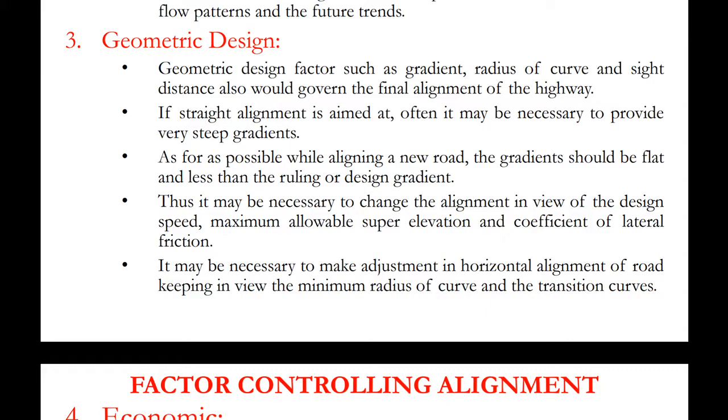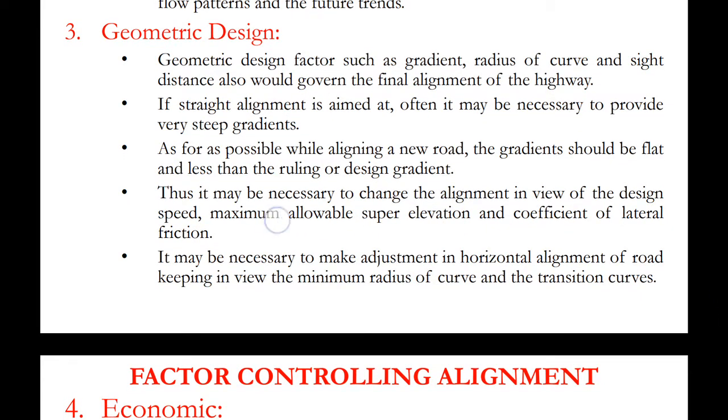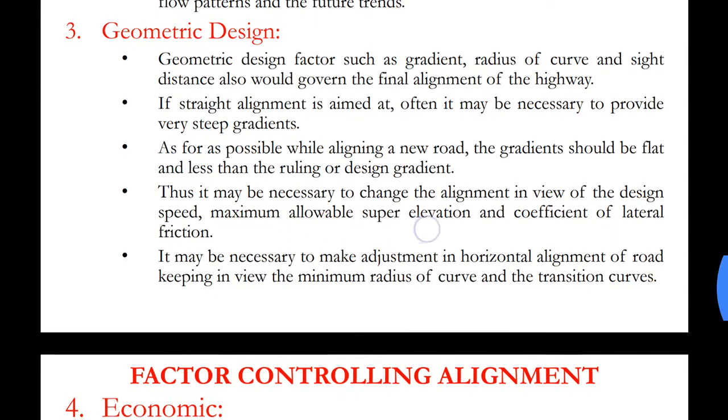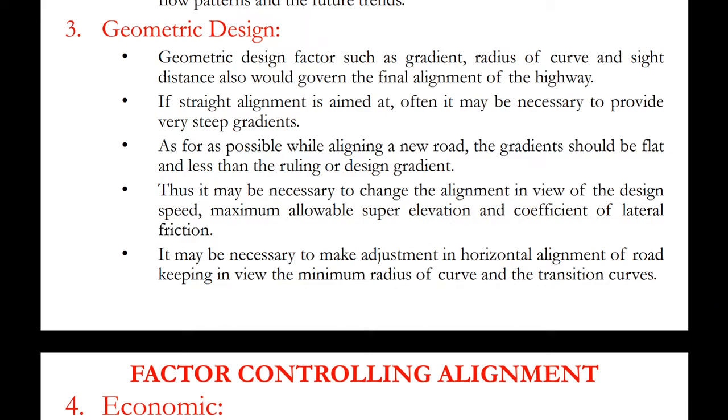So what happens is when you travel on a horizontal curve with a design speed, every road is designed for a particular speed. So when you are traveling at that speed on a horizontal curve, there is an outward pull which is applied on your vehicle.